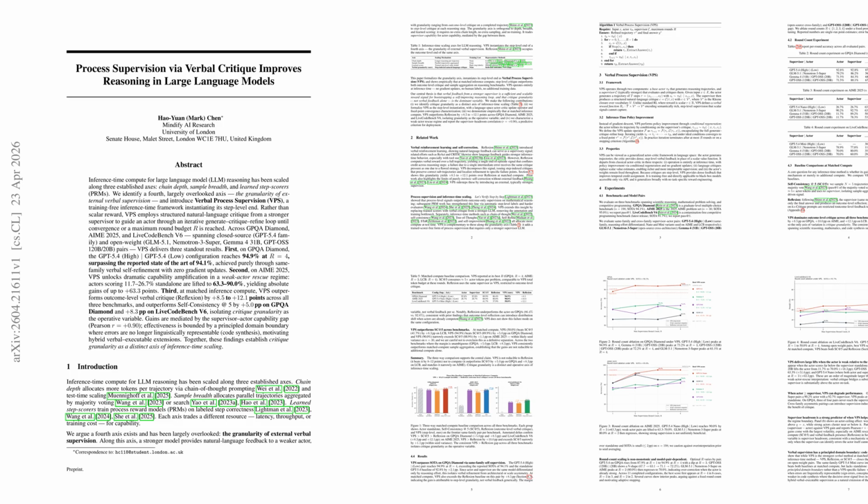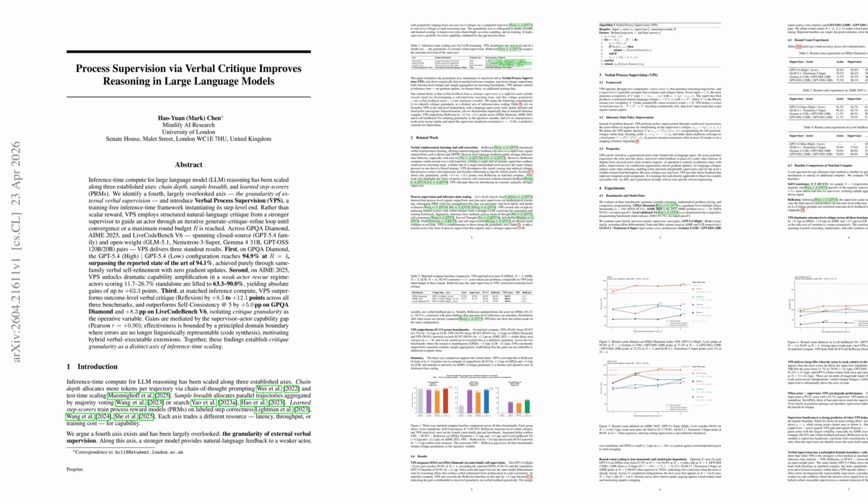Process supervision via verbal critique improves reasoning in large language models. The paper identifies critique granularity as a fourth inference-time scaling axis distinct from chain depth, sample breadth, and learned process reward models. The proposed verbal process supervision, VPS, is training free and performs iterative generate, critique, refine at inference time.